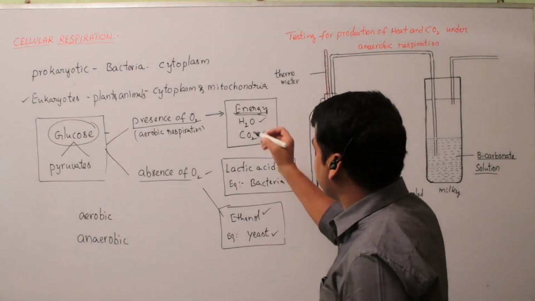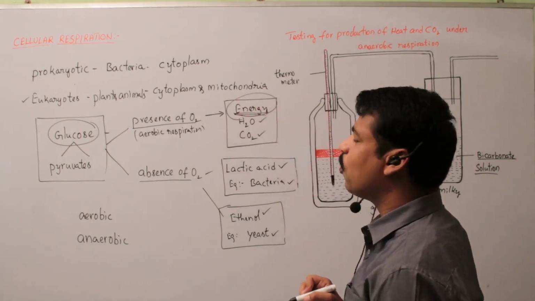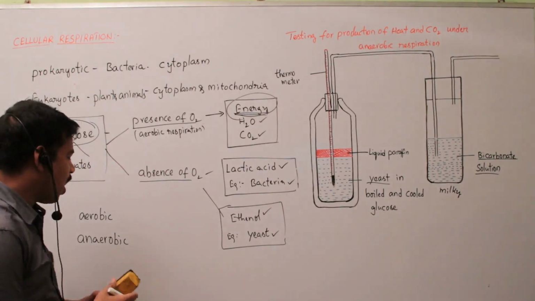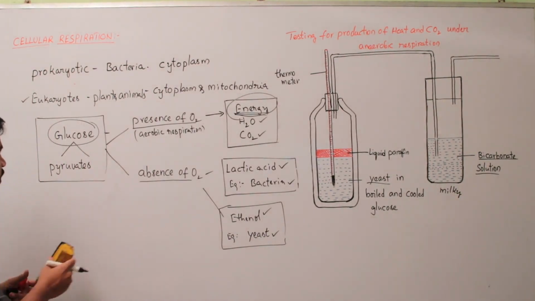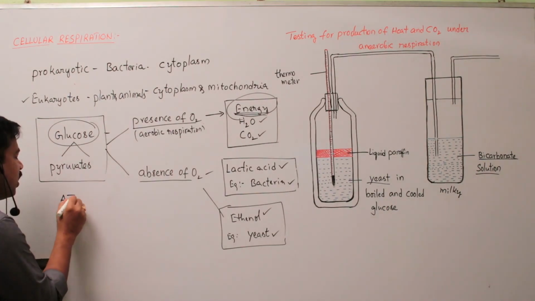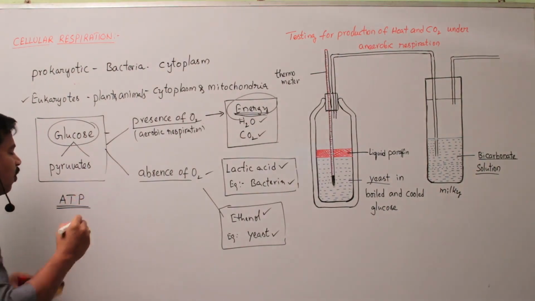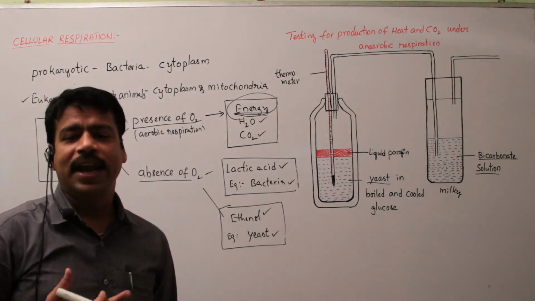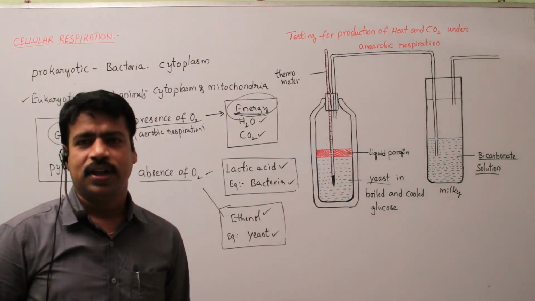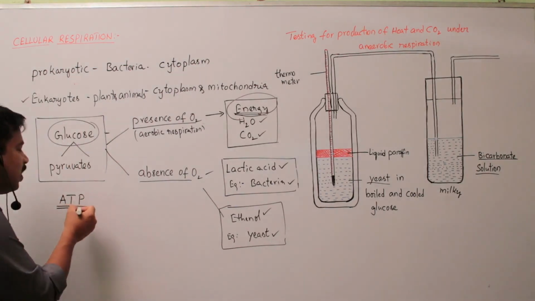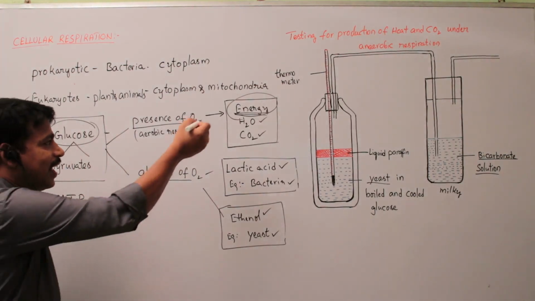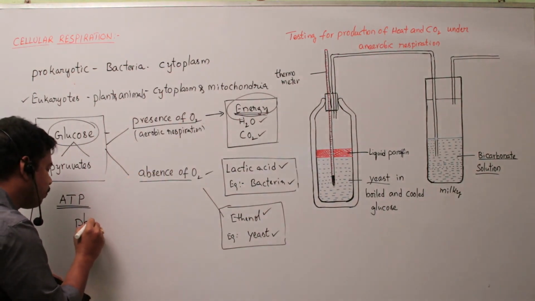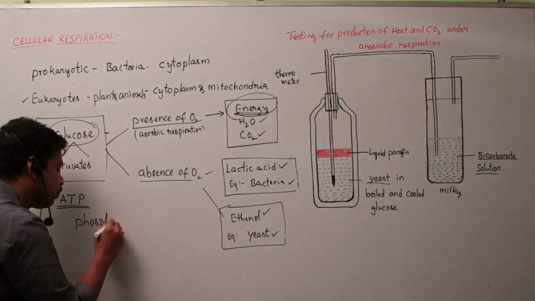Here, what is the energy? Energy is in the form of ATP molecules. What is the full form of ATP? ATP is adenosine triphosphate, and the energy is fixed in the phosphate bonds.